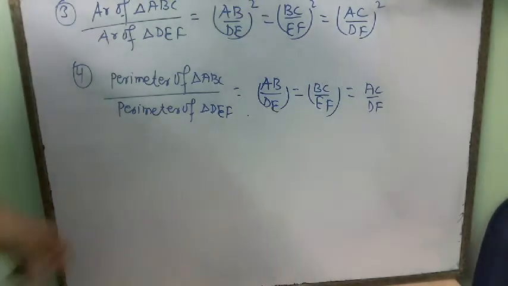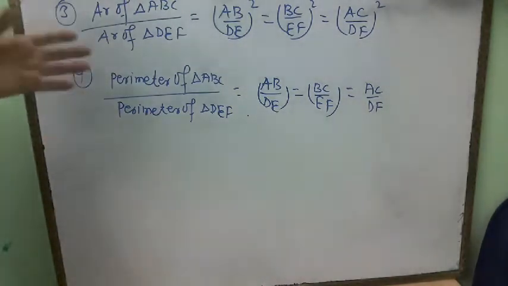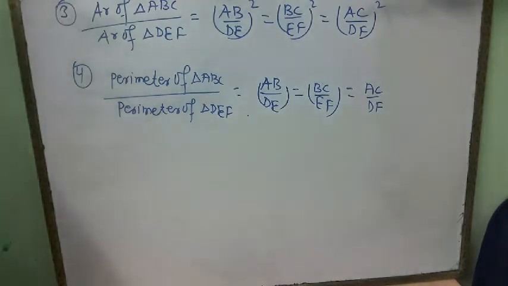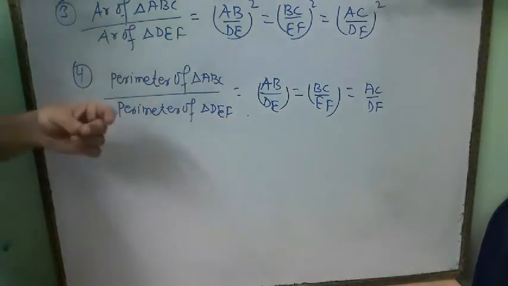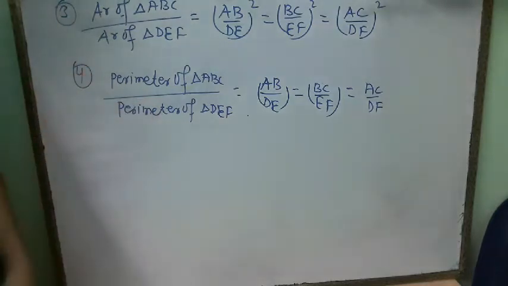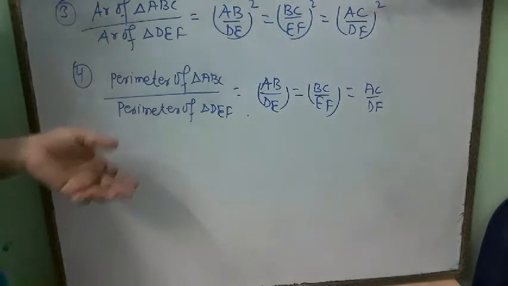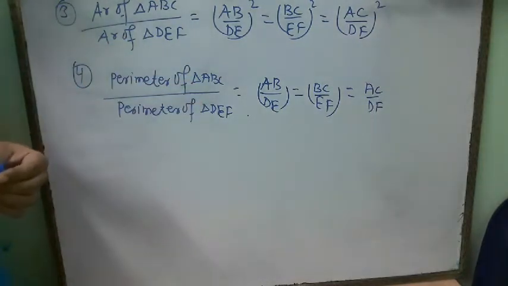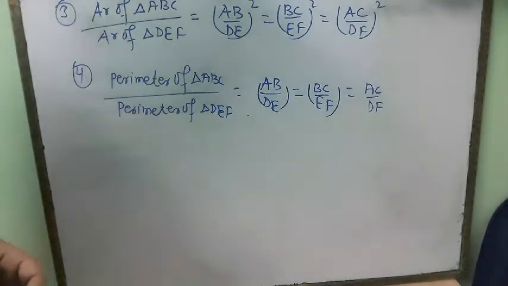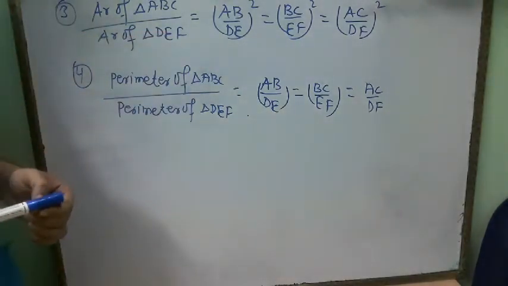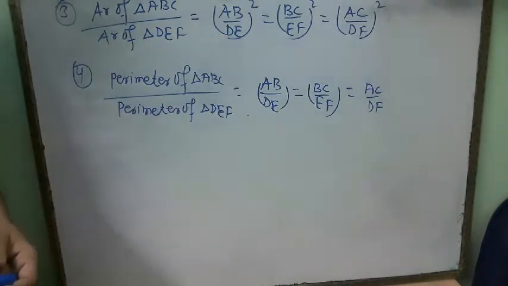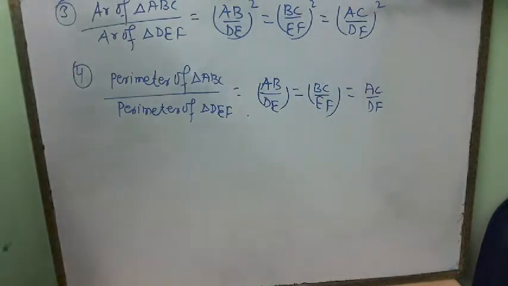These are the properties. There are lots of properties. If triangles are similar, then the ratio of altitudes will be equal to the ratio of corresponding sides. The ratio of medians will be equal to the ratio of corresponding sides. The ratio of angle bisectors will be equal to the ratio of corresponding sides. But the thing is that the triangles should be similar to each other. So these are the properties.